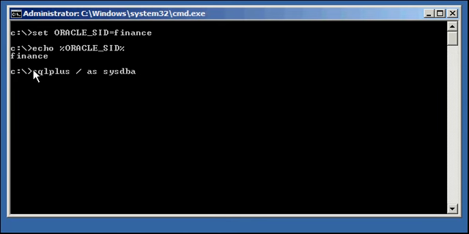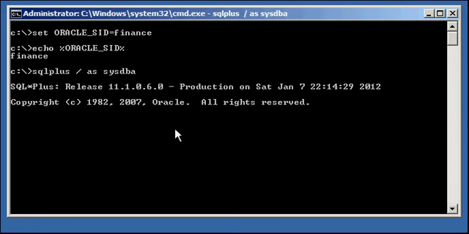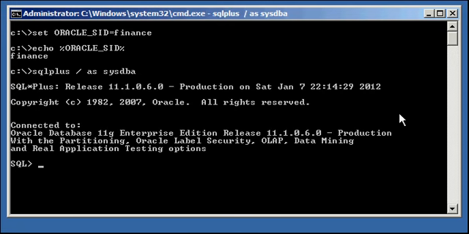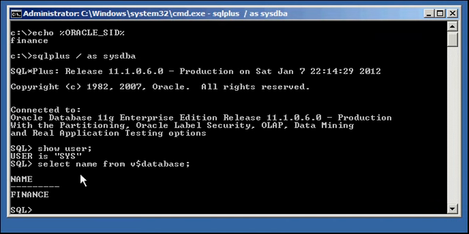We issue the Sqlplus command by just typing in sqlplus, that's the name of the executable, the program, and /sysdba, to say we want to connect as a special privileged user, a DBA. Now, if we do show user in Sqlplus, we will see that we're connected as user sys. If we do select name from v$database, we will see that we're connected to the finance database.